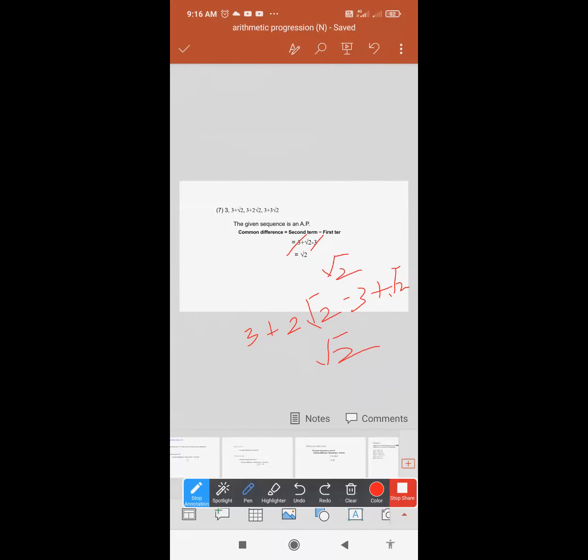Similarly for the third, the same thing you're going to do and you will get your constant, that is root 2. Then you will state that my given sequence is AP. Okay. The rest of the sums from this practice 3.1 you are going to solve.